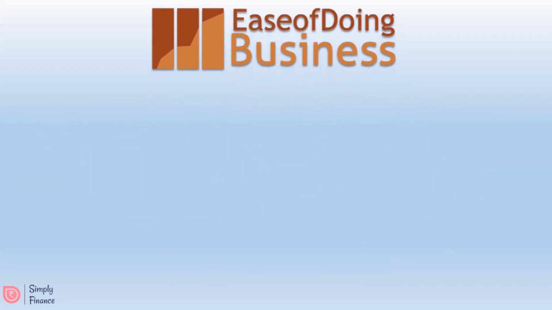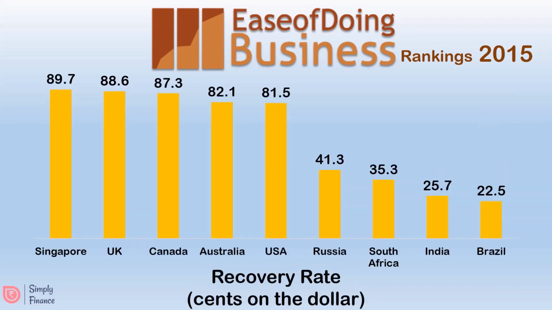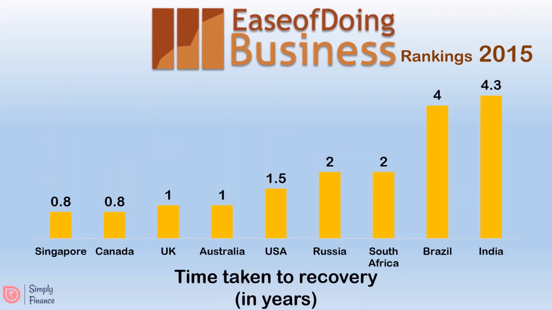Most of us must have heard about the ease of doing business rankings. As per the 2015 rankings, before the IBC came into existence, India's insolvency ranking was 137, much behind nations like South Africa, Russia, and Brazil. Only 25.7 cents of a dollar were recovered in such cases, as compared to 90 cents in Singapore and around 87 cents in Canada. It used to take around 4.3 years to resolve any corporate insolvency case in India, as compared to 1.5 years in USA and 1 year in UK.